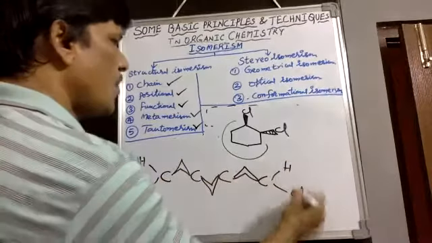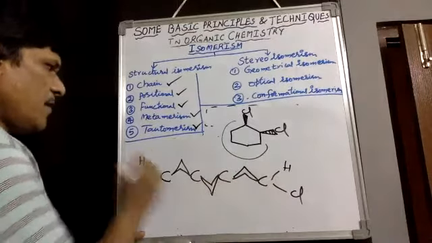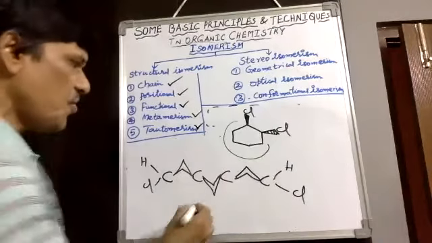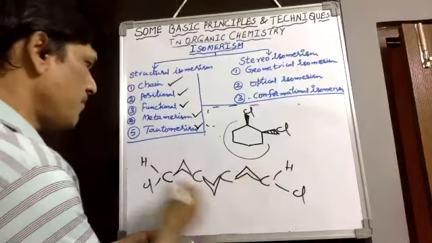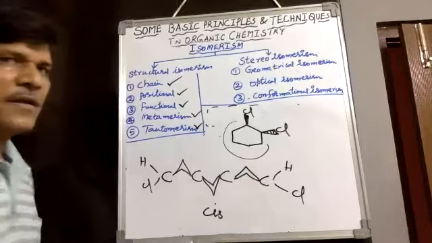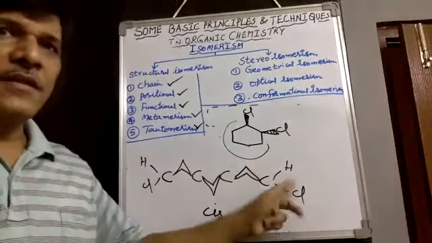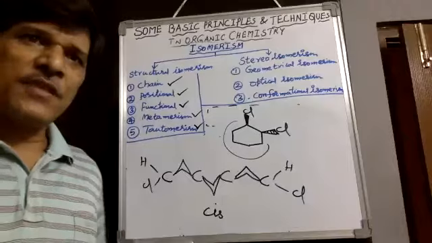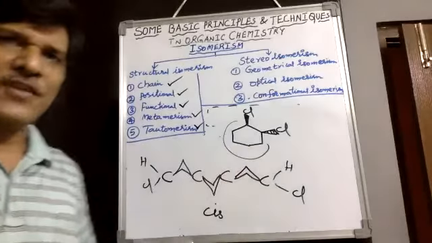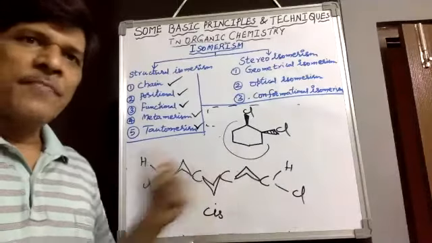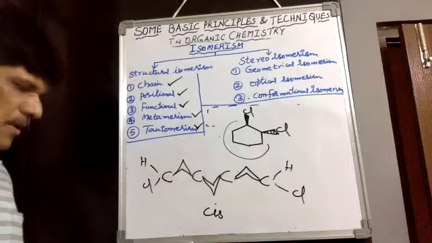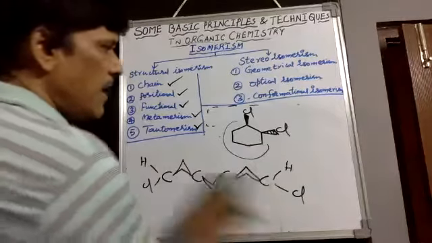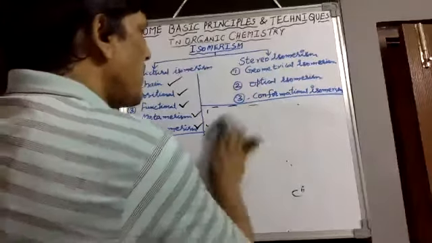Then hydrogen and chlorine are in the same plane. An odd number of double bonds exist in cumulenes or allenes, so geometrical isomerism is possible, and therefore it is called the cis isomer. These end groups, both the carbons, exist in the same plane. If the same plane exists with restricted centers, it always gives geometrical isomerism. In the same way, allenes and these compounds show geometrical isomerism, and that is about geometrical isomerism.